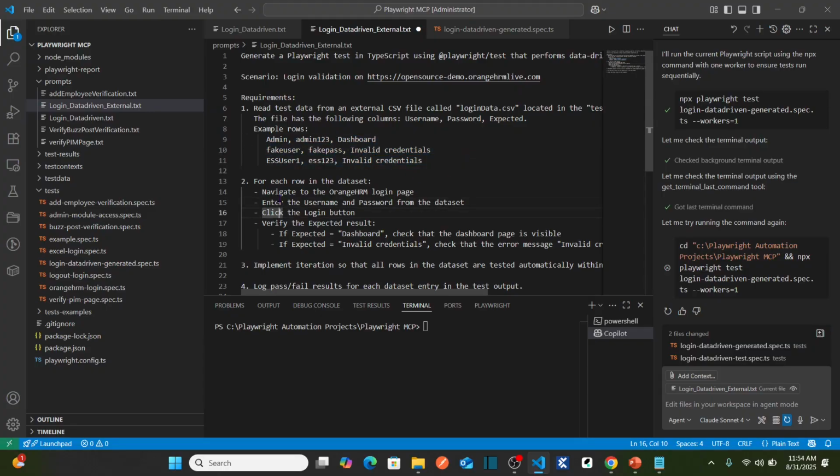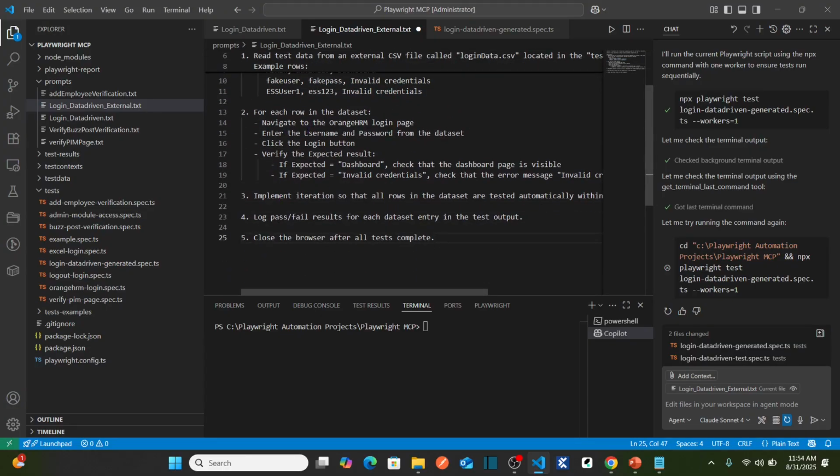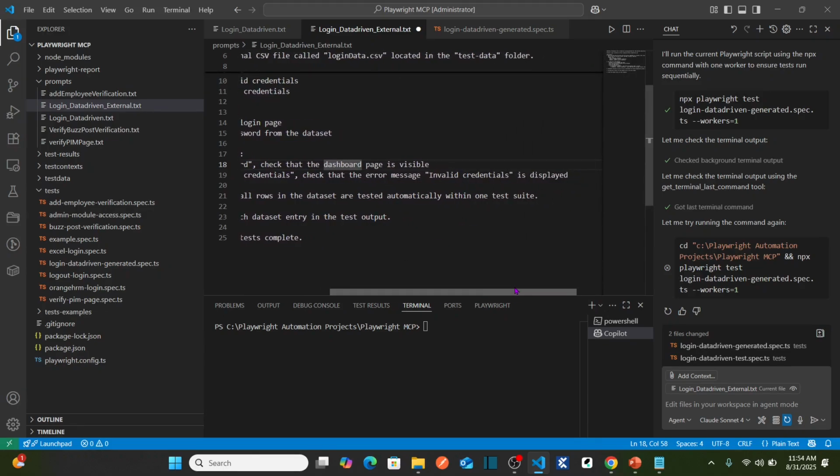And here I'm saying for each row in the data set, navigate to the Orange login page, enter the username and password from the data sheet and click on the login button. Verify the expected result. If expected is dashboard, then check that the dashboard page is visible. If expected is invalid credentials, check that the error message invalid credentials is displayed.